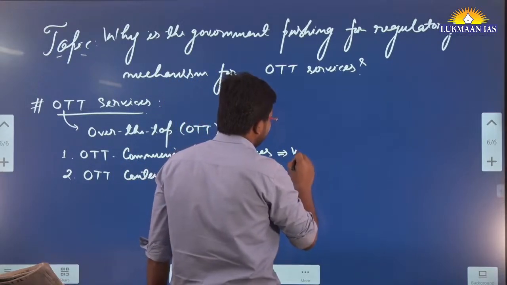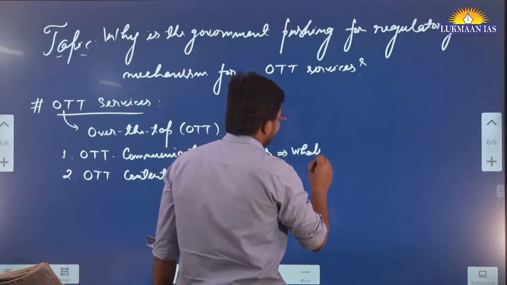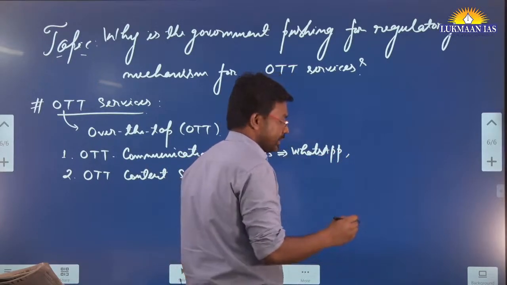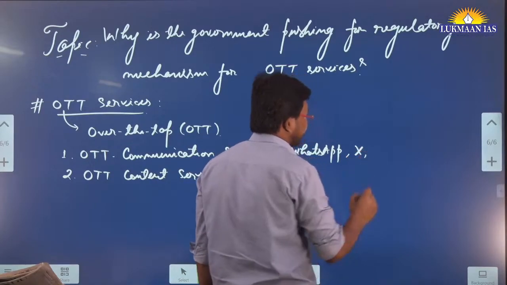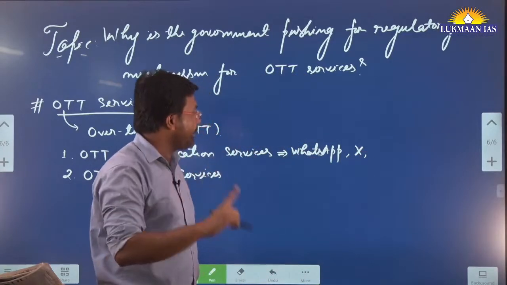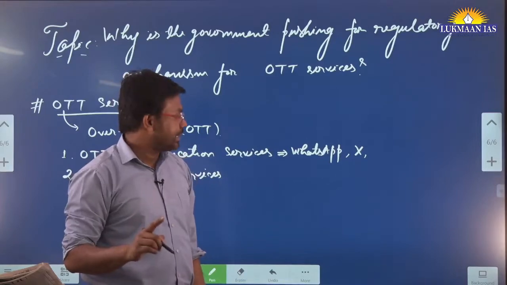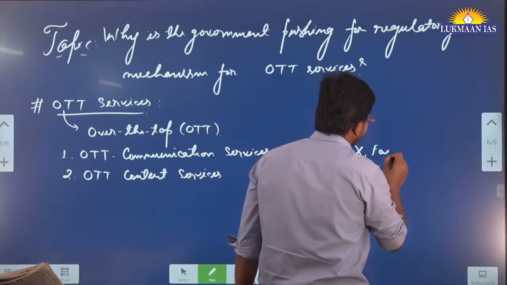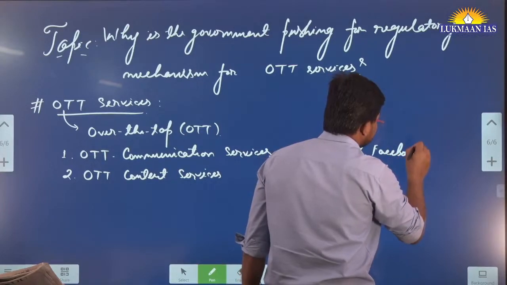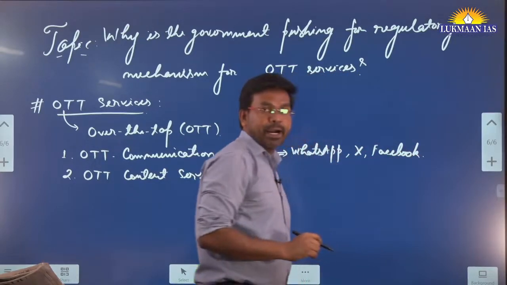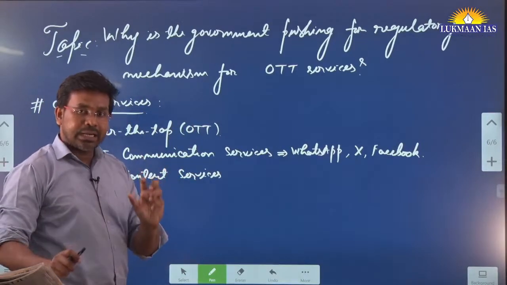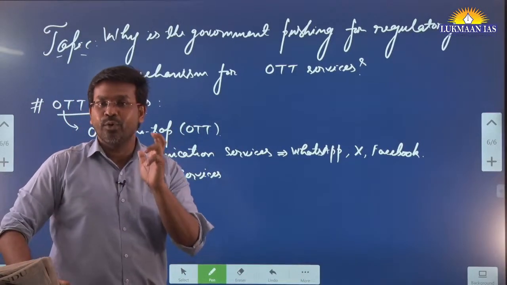For example, WhatsApp will be an OTT communication service. The platform X, earlier Twitter, will come under OTT services. And then Facebook is also going to be a part of OTT communication services.